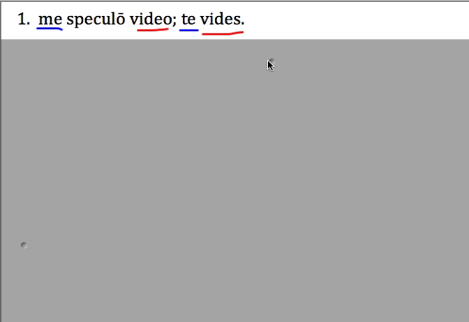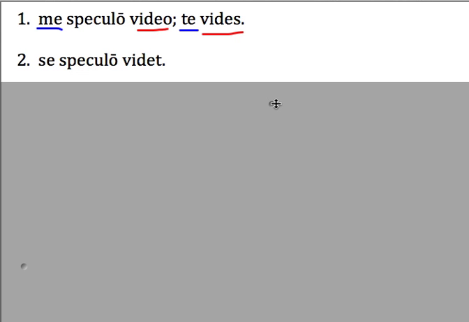Back to our sentences. Let's look at number 2. Se speculo videt. So we got speculo again, which we know means in the mirror. We've got videt, telling us the subject is he, she, or it. We've got se as our accusative direct object of videt. So we've got to pick a subject, he, she, or it. So let's say she sees herself in the mirror. Up here it was I see myself. Here it was you see yourself. Here it's she sees herself.